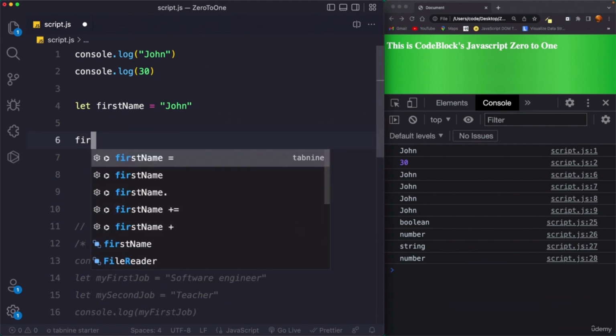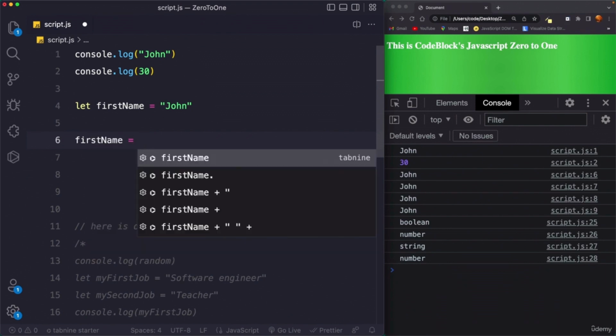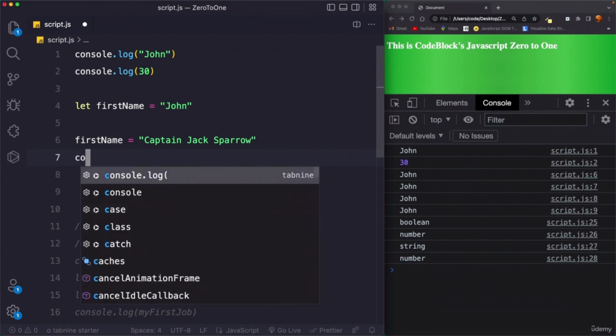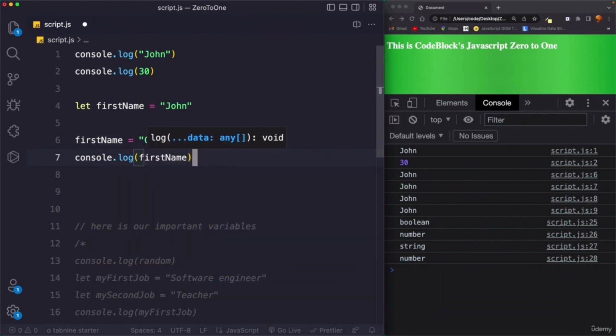I can say firstName equals, now I can say Jack Sparrow. Well, it's Captain Jack Sparrow, so Captain Jack Sparrow. Okay, now you will see that the first name will change to Captain Jack Sparrow. Now let me prove it. console.log firstName.